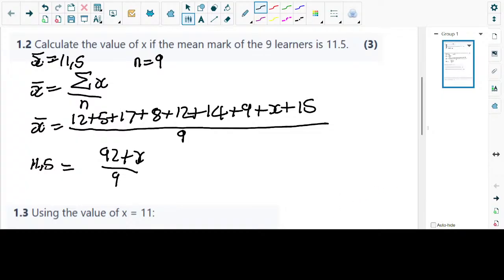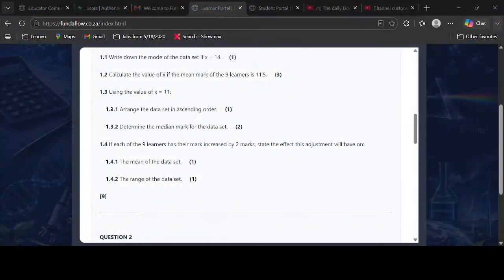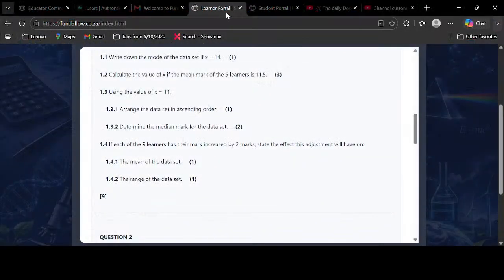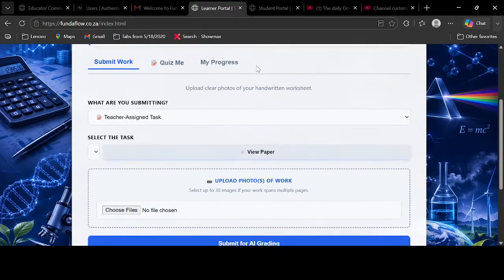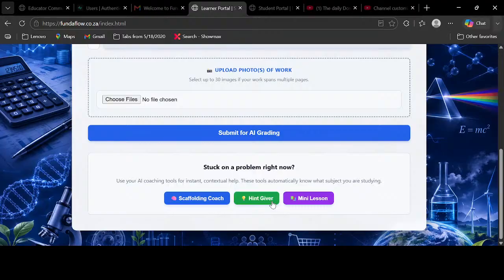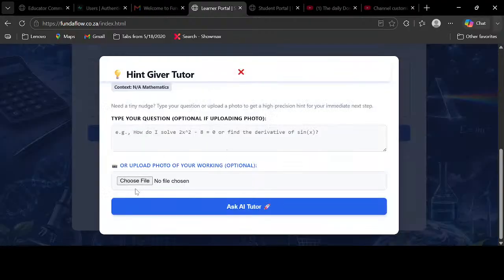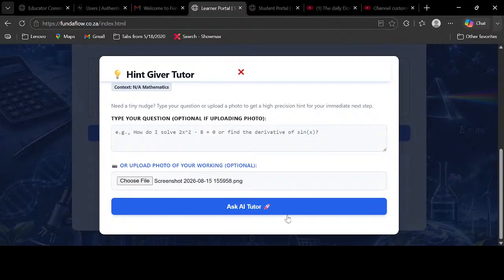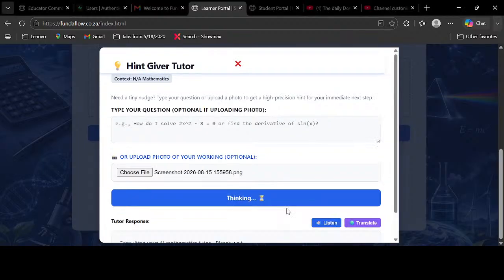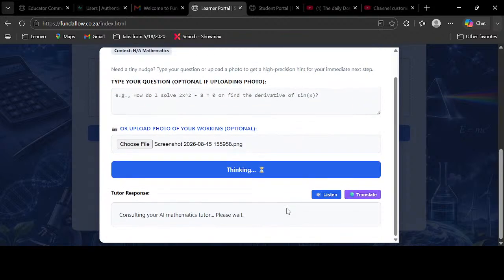We're going to go to our hint giver. This is our hint giver. Then we're going to give it our question. Go down, find the question. Yes, I found it. Now I'm asking the hint giver.